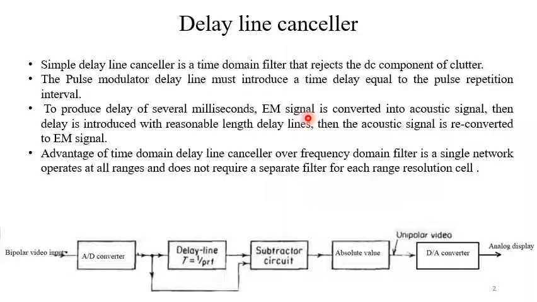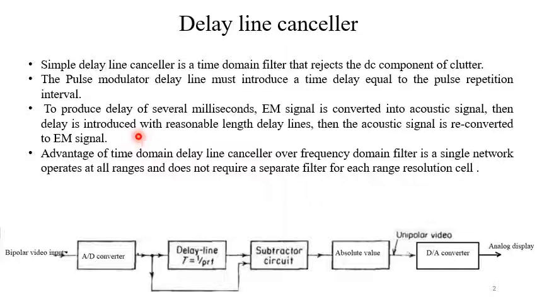That delay occurs in the acoustic domain. Once we get the delay, we again convert the acoustic signal into an electromagnetic signal with the delay. This is the procedure used in the analog domain. So delay is introduced with reasonable length delay lines, then the acoustic signal is reconverted into the EM signal. This was done for the analog domain.